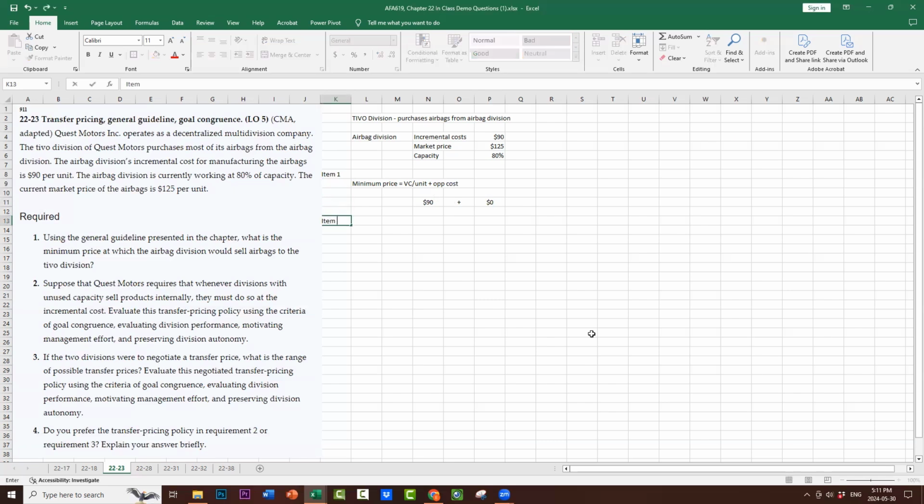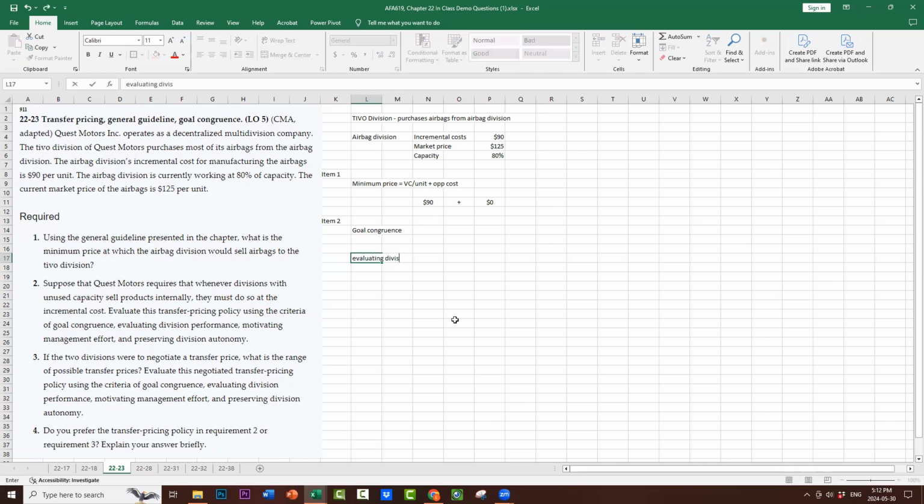So here we've got item 2. Suppose that Quest Motors required that whenever divisions with unused capacity sell products internally, they must do so at the incremental cost. So they're forcing them to charge only $90. Required: evaluate this transfer pricing policy using the criteria of goal congruence.